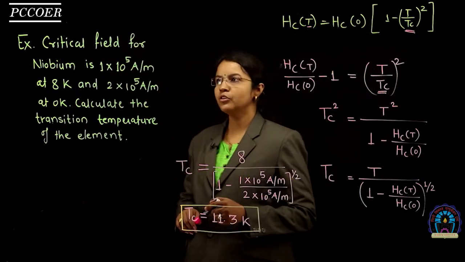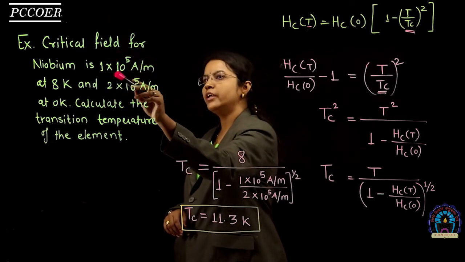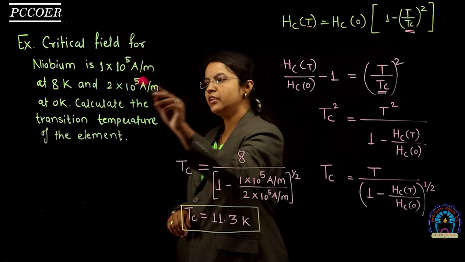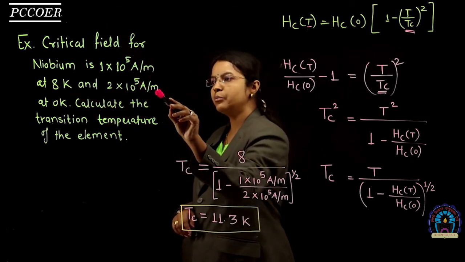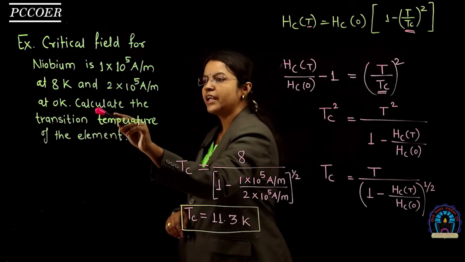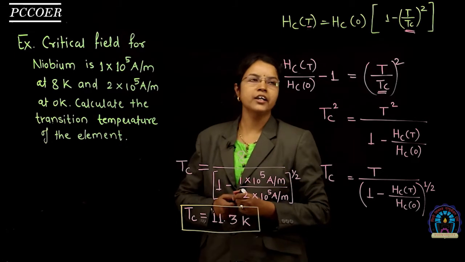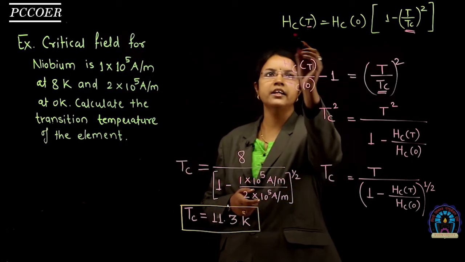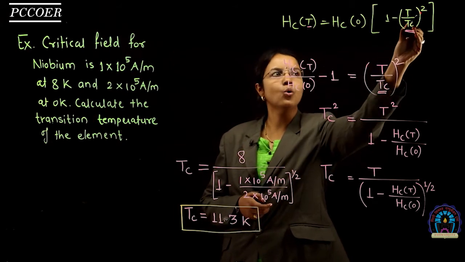Let us see an example of critical magnetic field. Critical field for niobium is 1 into 10 to the power 5 ampere per meter at 8 Kelvin and 2 into 10 to the power 5 ampere per meter at 0 Kelvin. Calculate the transition temperature of the element. Critical magnetic field has a standard formula: HCT is equal to HC0 times (1 minus T upon Tc) whole square.